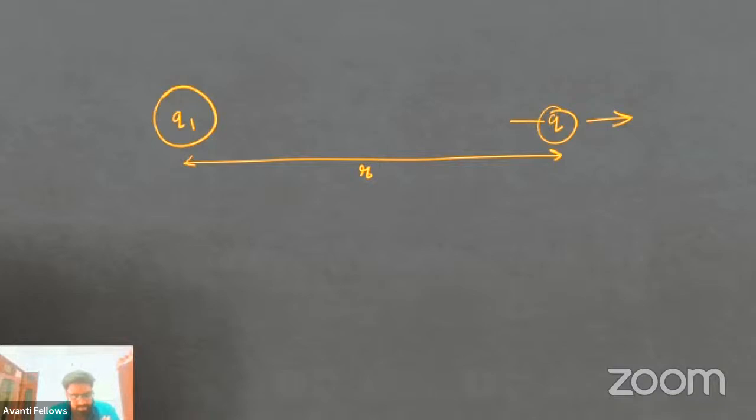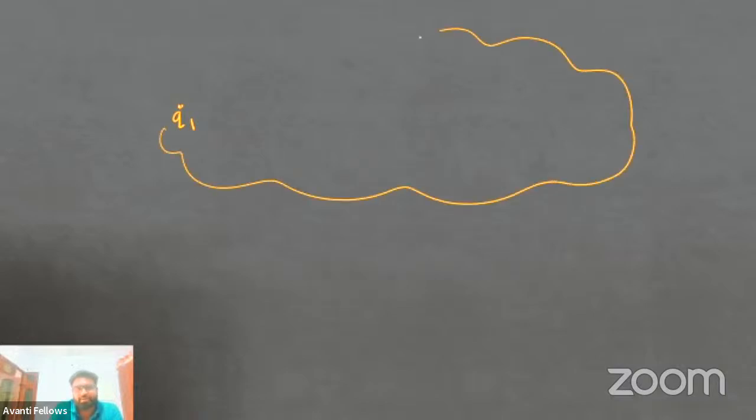Got it? So according to the physicist, how is the electric field working? Suppose this is Q1, a charged particle Q1. What the physicist has suggested is that this Q1 has created an electric field, a field around it.